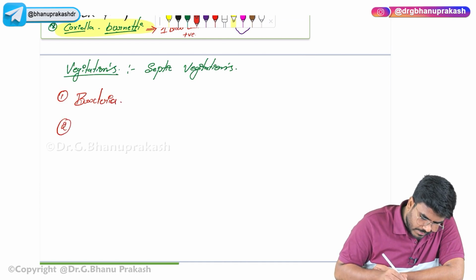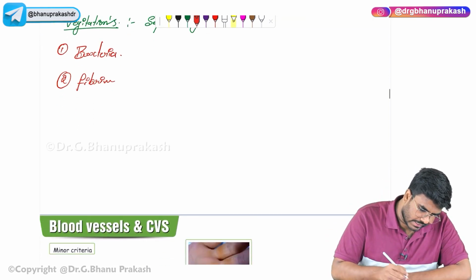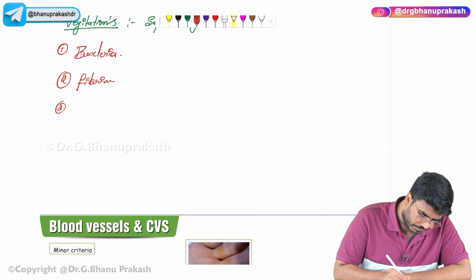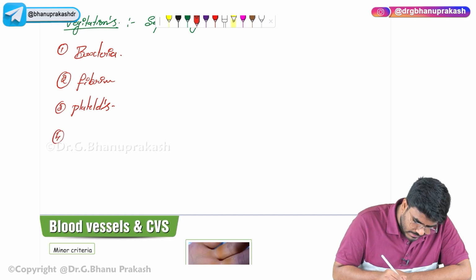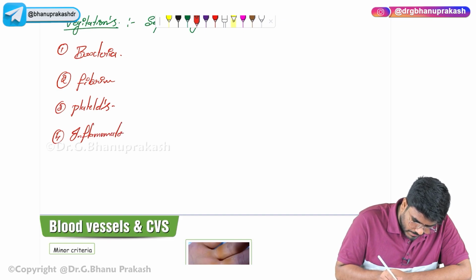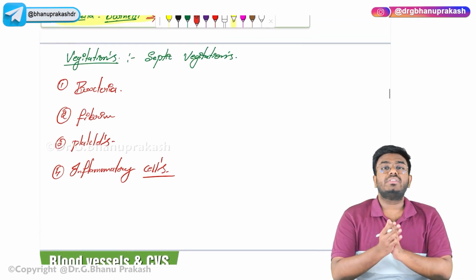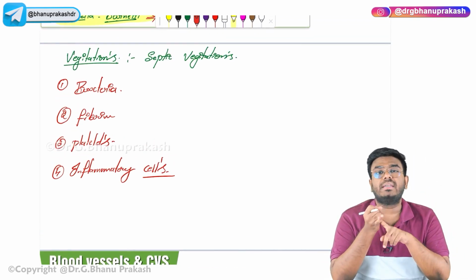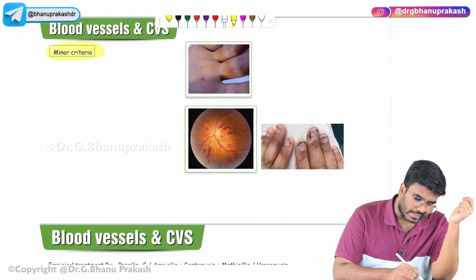Okay, fibrin. Because of the damage to the walls, fibrin is getting deposited over there, clots are forming. So platelets will be seen. As well as inflammation is going on, some inflammatory cells will also be seen. So vegetations which are seen in infectious endocarditis, they are made up of bacteria, fibrin, platelets as well as the inflammatory cells. Now after that, let's discuss the minor criteria.